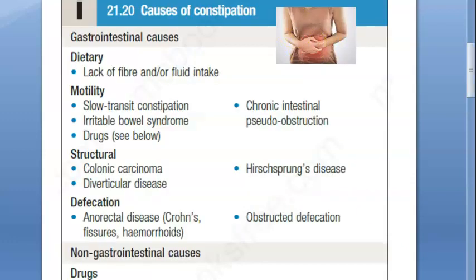Our job is to look at the causes of constipation. We are done with the structural, correct? Now let's go to the defecation. Defecation means what? Something at the bottom is the problem. Again, Hirschsprung also is a bottom problem only.